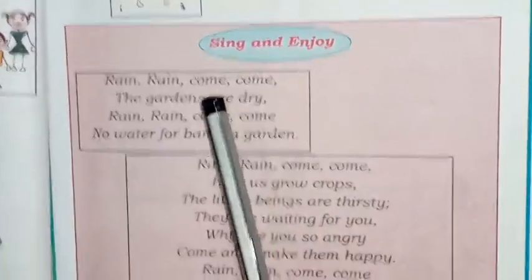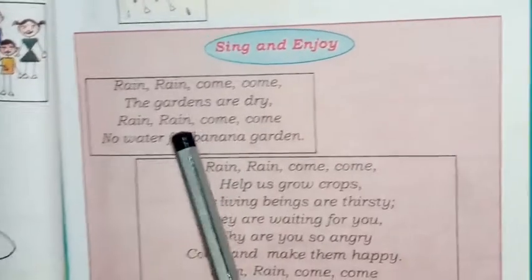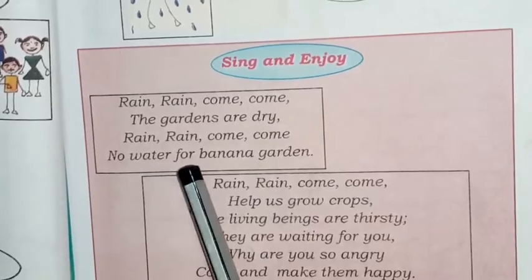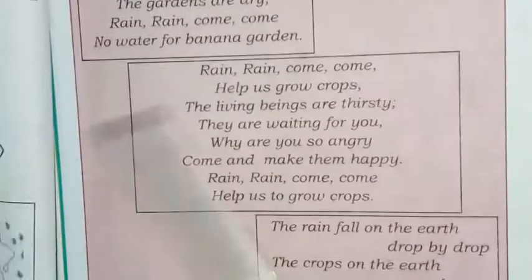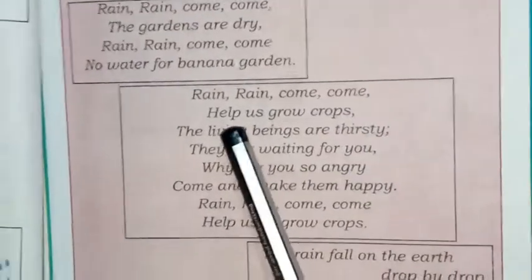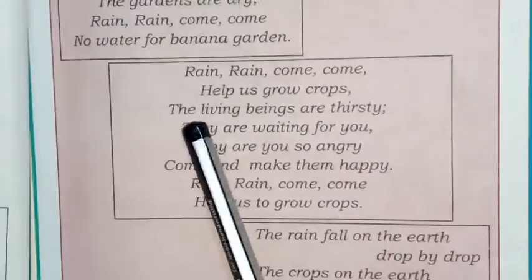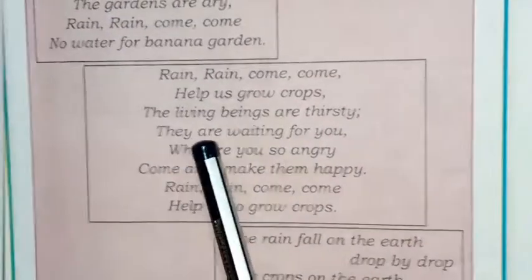Rain, rain, come again. The gardens are dry. Rain, rain, come again. Come, come. No water for banana garden. Rain, rain, come, come, help us grow crops. The living beings are thirsty. They are waiting for you.